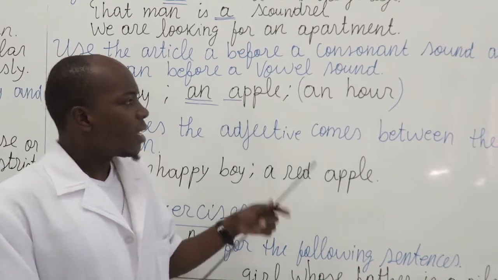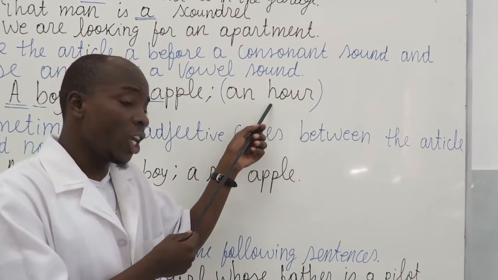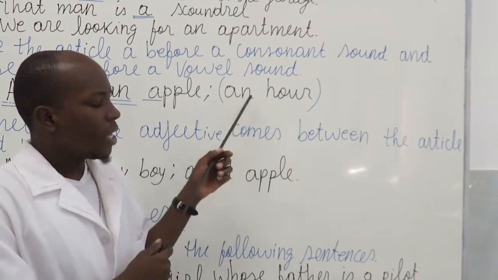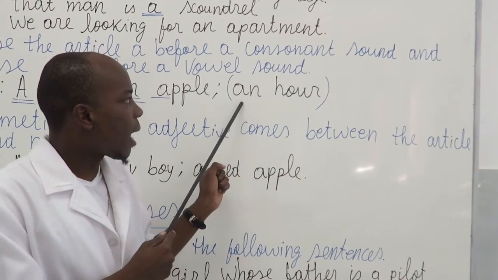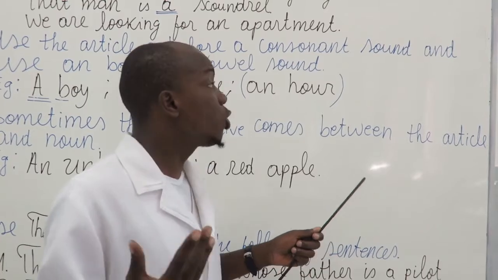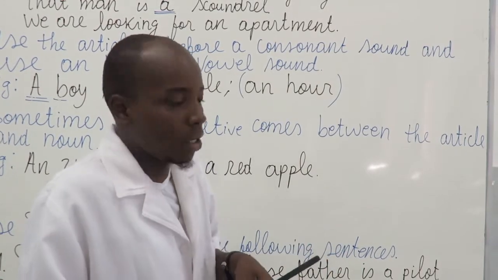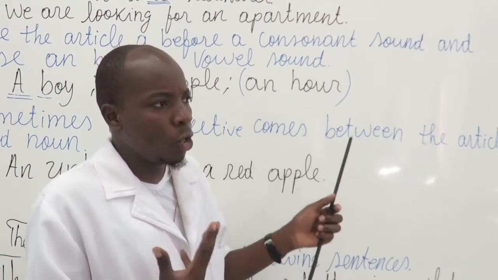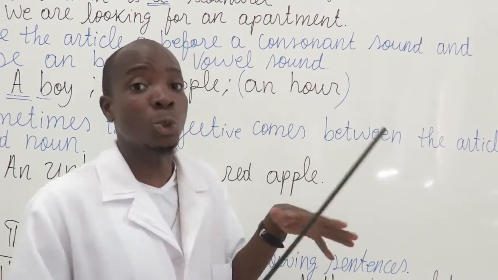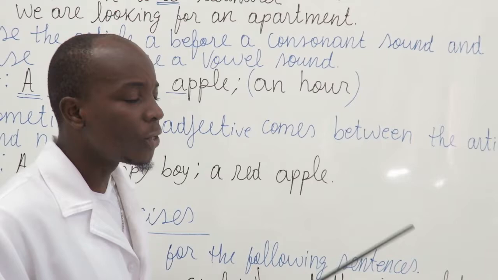vowel sound. But a question: teacher, why do we say an hour if H is a consonant? Here we can see that in an hour, this H is called aspirated, and usually an aspirated H is sounding like a vowel, yeah? So, an hour, here we're going to hear more the O rather than the H itself. So that's why we say an hour. It is wrong to say a hour. No. We say an hour. And many other examples.